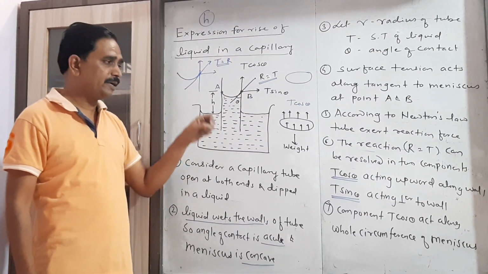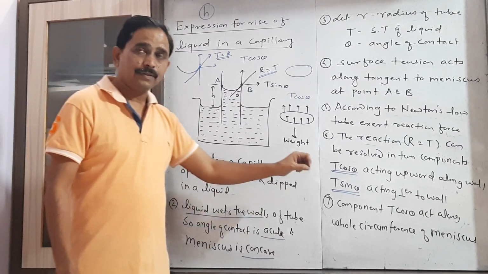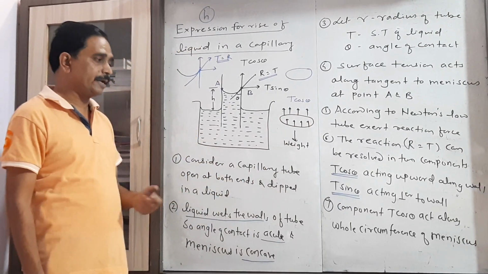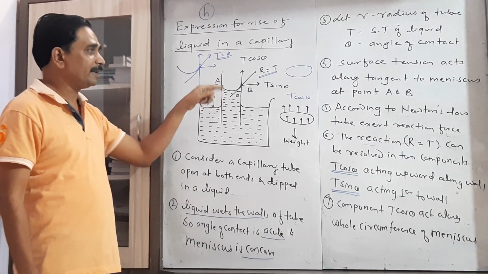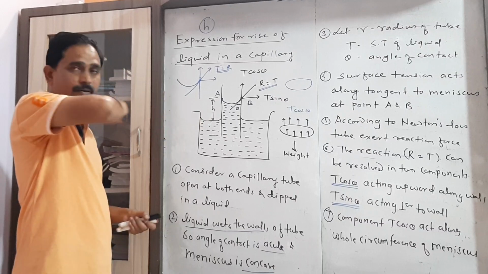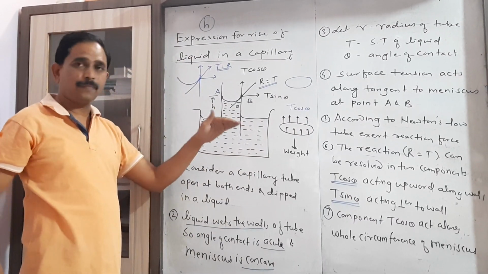Now this component T cos theta acts along the complete free surface, the meniscus of the liquid. As it is a capillary tube, if we consider the free surface of the liquid completely, we have a circular part.